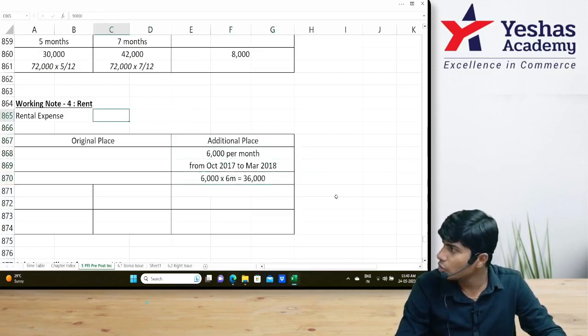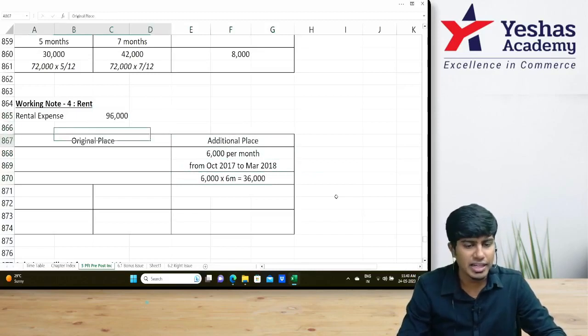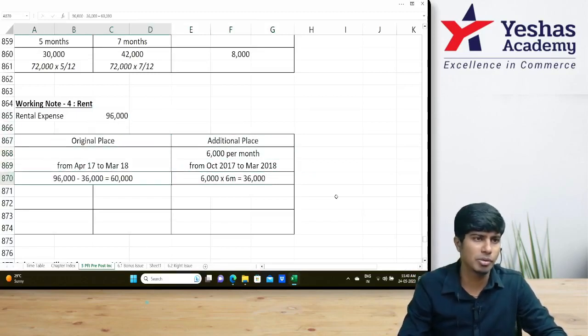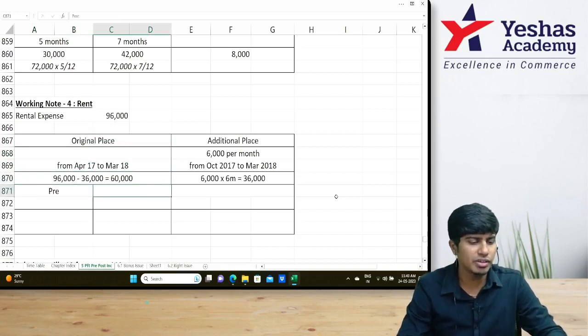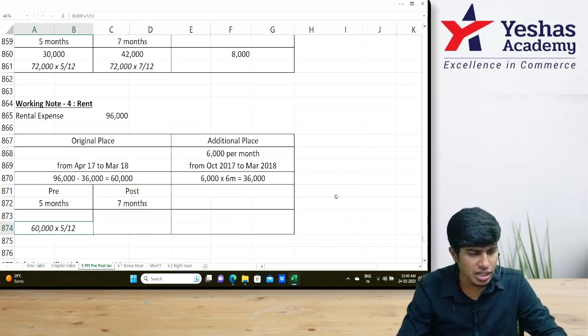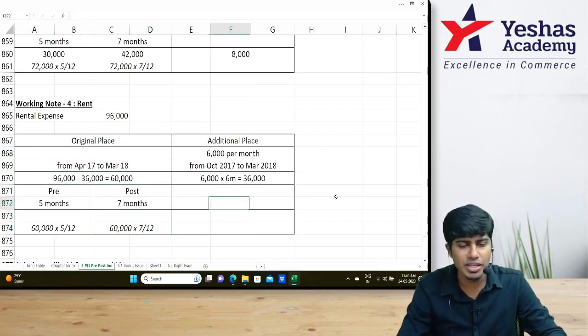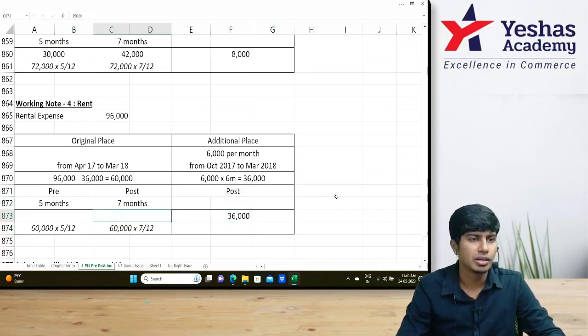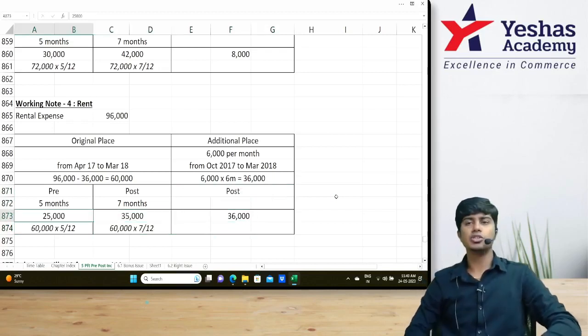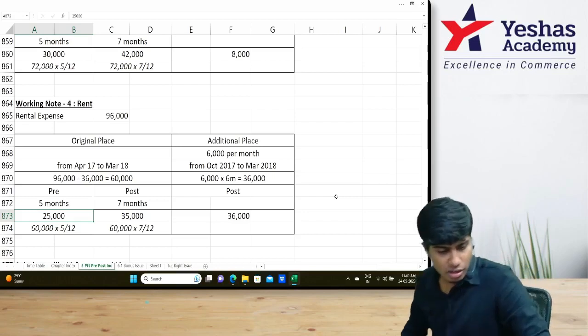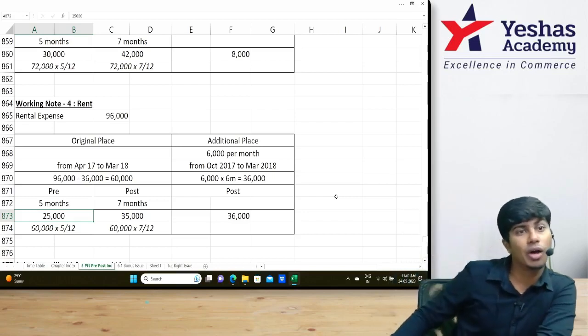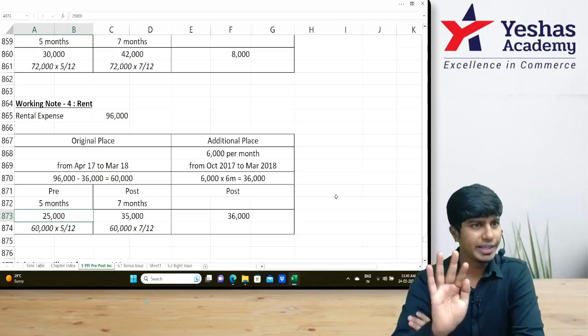Total rental expense is how much? 96. If this is 36, then how much is the original place? 60,000. That we have to split in time ratio. 5 months, 7 months. So 5 by 12, 7 by 12. This 36,000 is completely post. So how much do we get here? 25, 35. So pre-incorporation is 25. Post-incorporation is 71. I'll give you a minute's time.